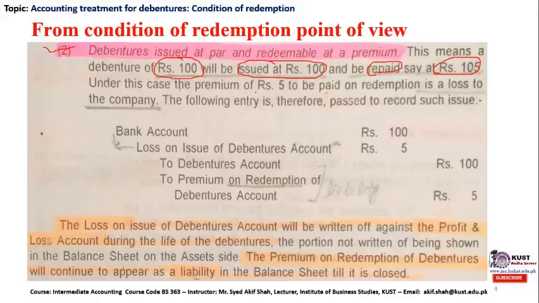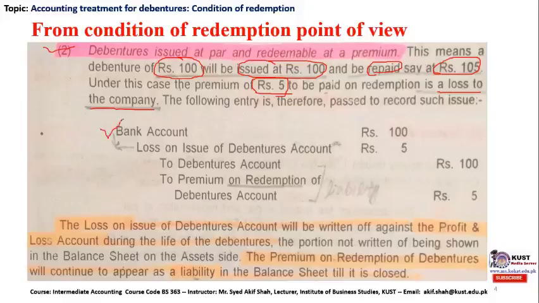Under this case, the premium of rupees 5 to be paid on redemption is actually the loss of the company. The extra rupees 5 to be paid for 100 rupees of debenture is actually a loss to the company. However, the same rupees 5 which is considered a loss for the company will be considered a profit for the debenture holder. So we need to understand the perspective with respect to which we are explaining the premium amount. Under this case, the following entry will be passed in the books of account of the company.